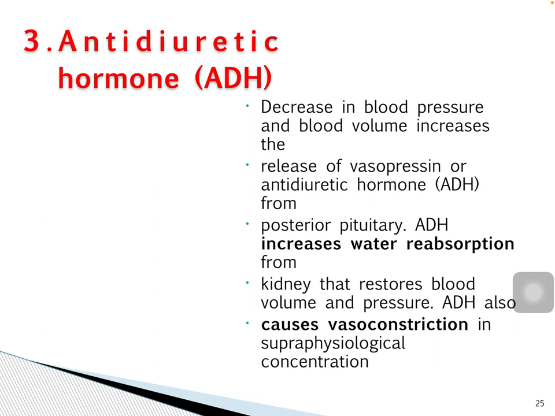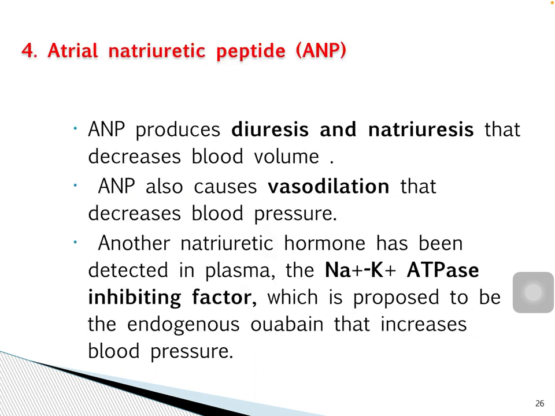ADH: a decrease in blood pressure and blood volume increases release of vasopressin, the antidiuretic hormone, from the posterior pituitary. ADH increases water reabsorption, and the kidney restores the blood volume and blood pressure. It also causes vasoconstriction in supraphysiological concentration. ANP and BNP produce diuresis and natriuresis, and are vasodilators.